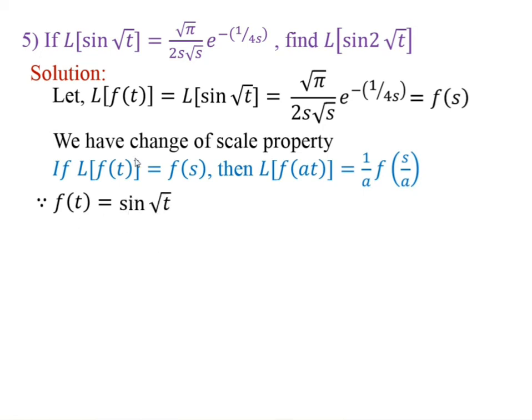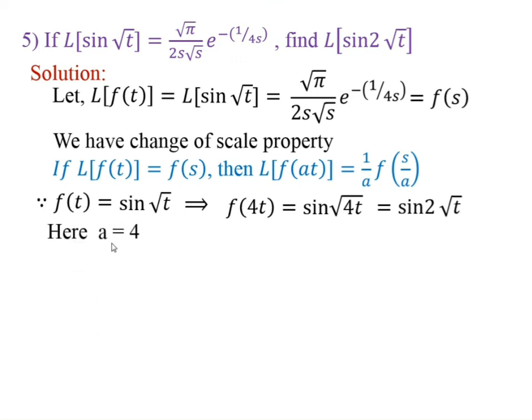Since f of t is equal to sine of root t, which implies f of 4t is equal to sine of square root of 4t. Taking the square root of 4, we get sine of 2 into root t. Here a is equal to 4. In this equation put a is equal to 4.